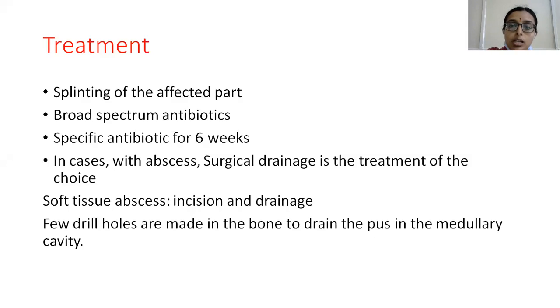In case an abscess has formed, surgical drainage is the treatment of choice. If it is a subperiosteal abscess, then incision and drainage should be done. We have to take care that excess periosteum is not removed from the bone, because already, because of the subperiosteal abscess and separation of the periosteum from the underlying cortex, there will be some jeopardy in the blood supply. So if we further strip the periosteum, the blood supply is further hampered, leading to necrosis of the bone. So we should take care that excess periosteum is not stripped. This is in case of subperiosteal abscess and soft tissue abscess.